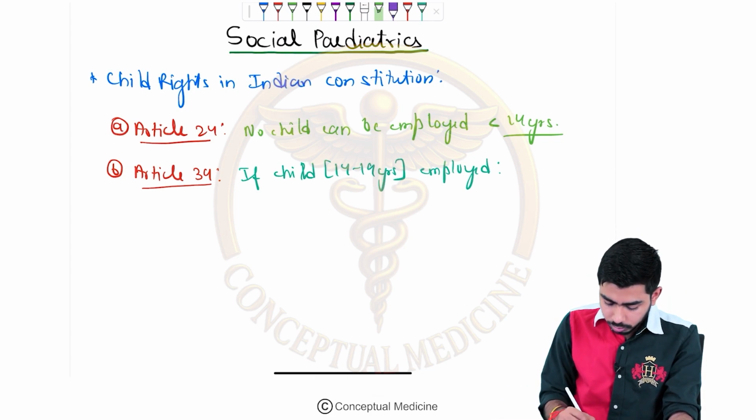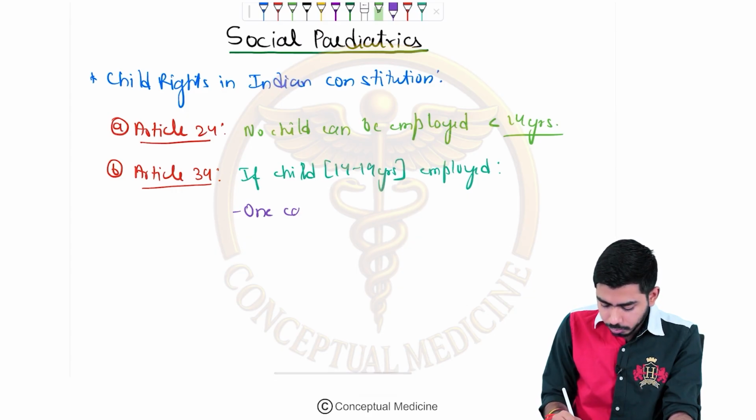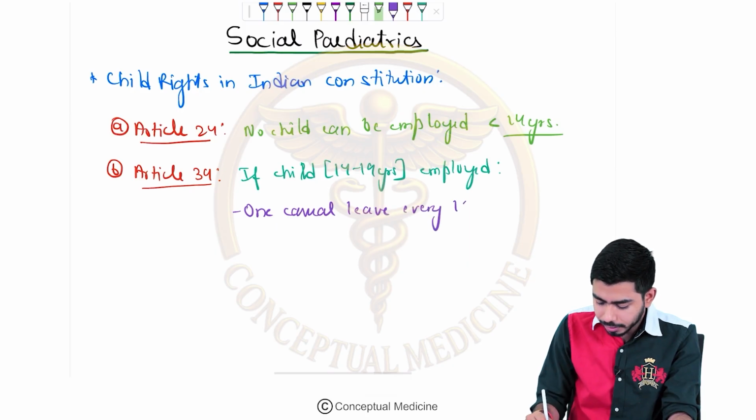Among those rules, there should be one casual leave in every 15 days.